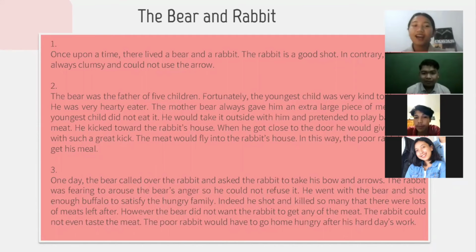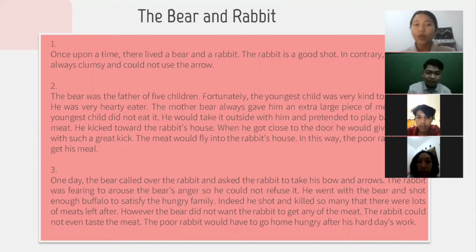Okay, time's up. So now for Group A, who is the captain? Sanya is the captain, Miss. Okay, good. For Group B? Me as the captain, Miss. Okay, good. Now for Group A and Group B, for number 1, what is the generic structure? I want to try to answer, ma'am. Okay, Sanya from Group A. Number 1 is orientation.